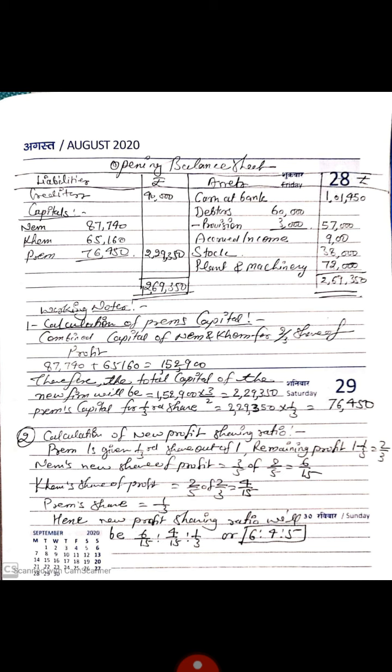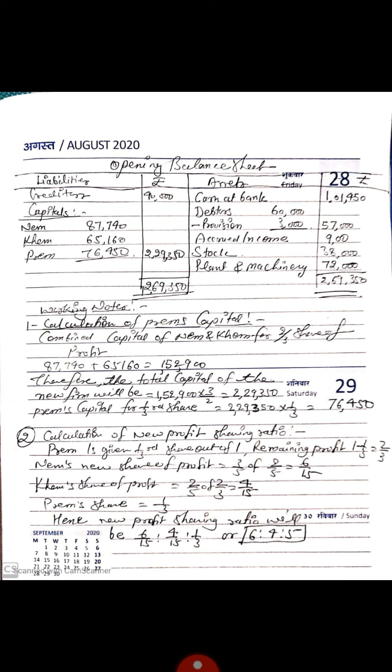By this we will find total capital of the firm. Therefore, the total capital of the new firm will be 1,52,900 into 3/2, so it will come 2,29,350. This is the total capital of the firm.